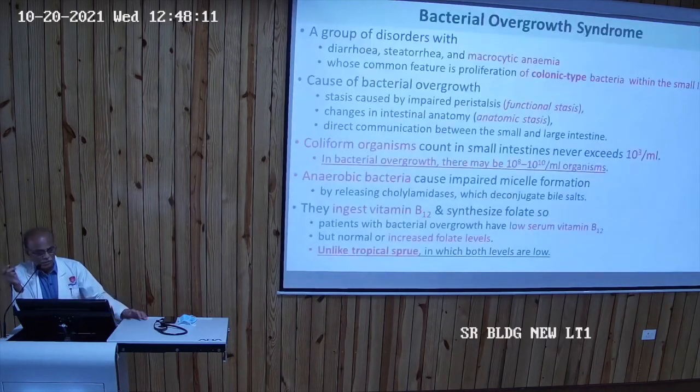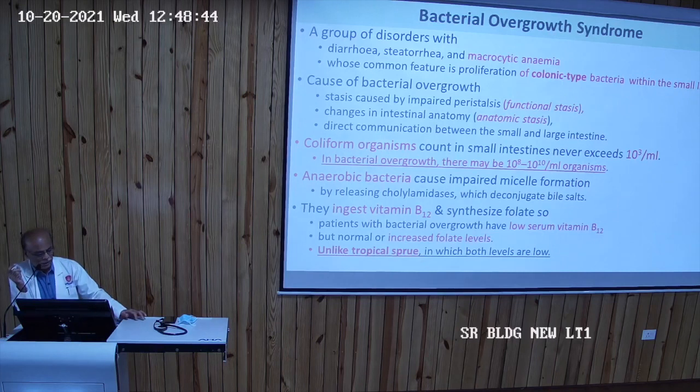Bacterial overgrowth syndrome, we already discussed in this class. There may be diarrhea, steatorrhea and macrocytic anemia, and the common feature is colonic type of bacteria within the small intestine. Normally it is not there. But if we go for culture of gastric aspirate or duodenal aspirate, colonic type of bacteria may come up, and this will prove our diagnosis of bacterial overgrowth syndrome.